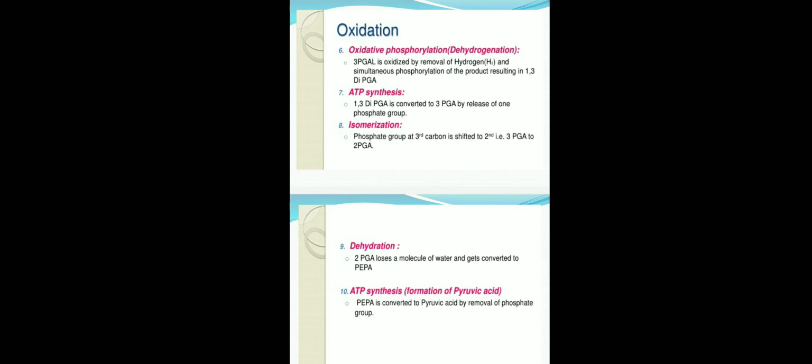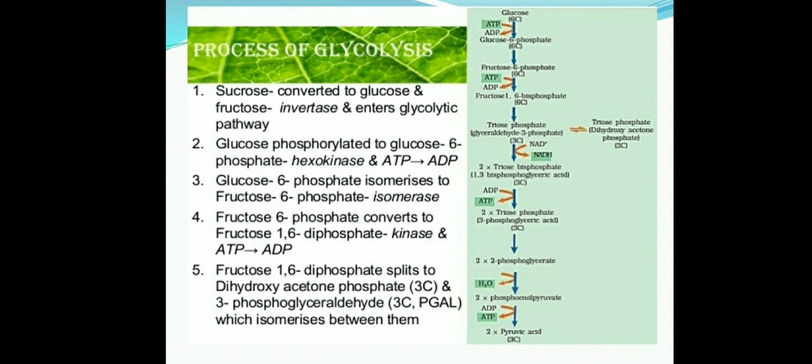So now we have to understand the process of glycolysis in detail, stepwise. In glycolysis, the first source is sucrose. Students, in photosynthesis, glucose is formed in the leaf, but the glucose is converted into starch, and then the starch is converted into sucrose.